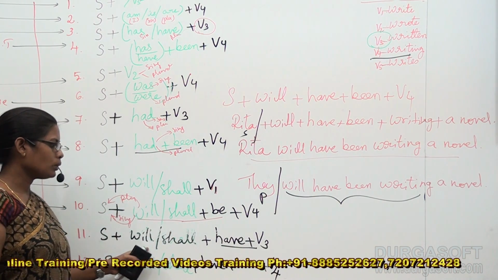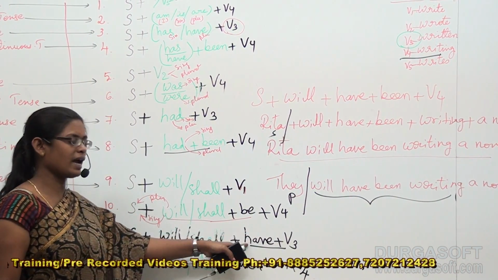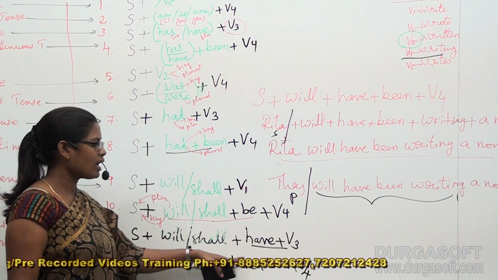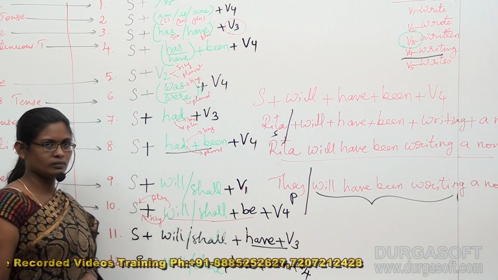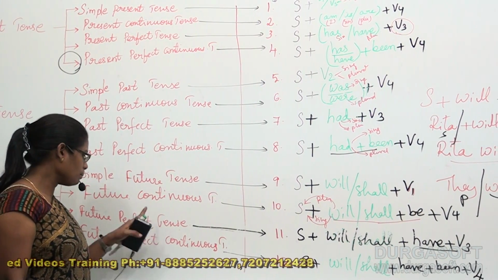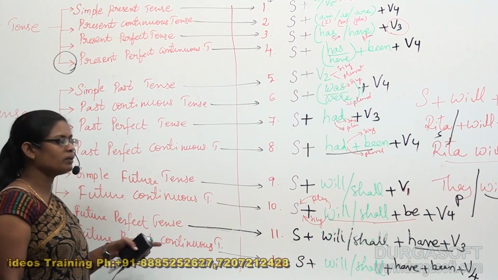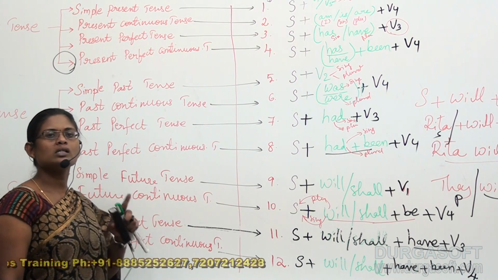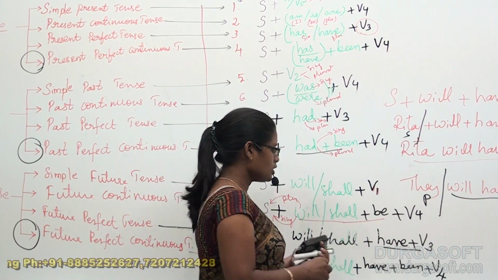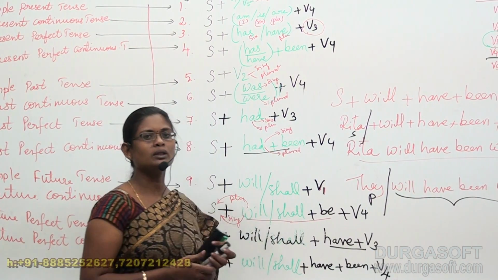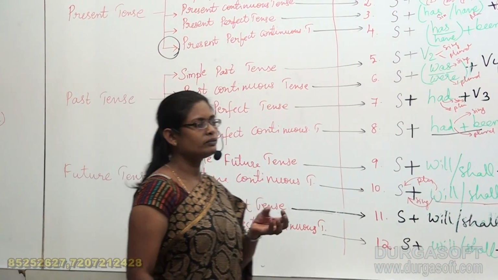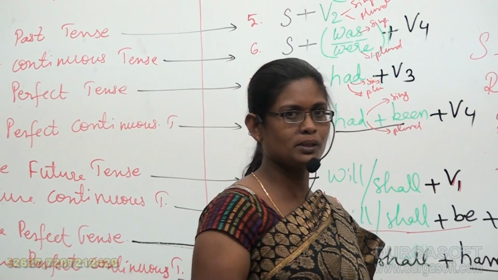As how it is applicable for have and V3, in the same manner it is applicable for have been plus V4. As how it is applicable for future perfect tense, in the same manner it is applicable for future perfect continuous tense in terms of singular and plural subjects. So students, I hope you clearly understood how to construct structures by means of very simple helping verbs.